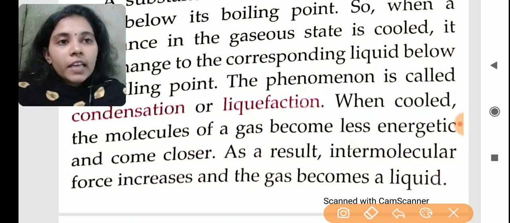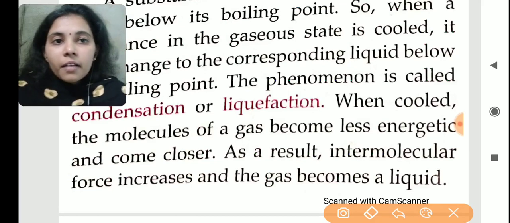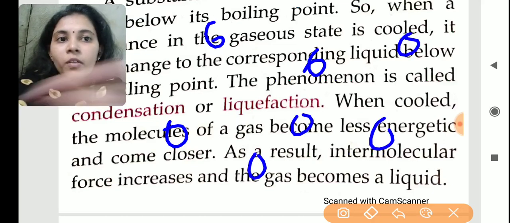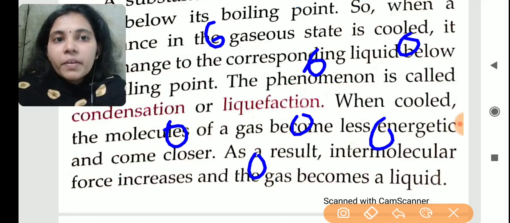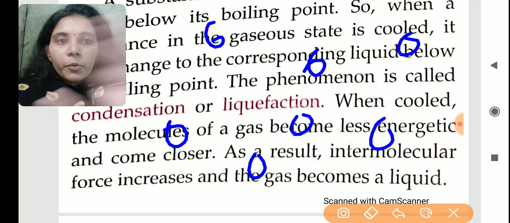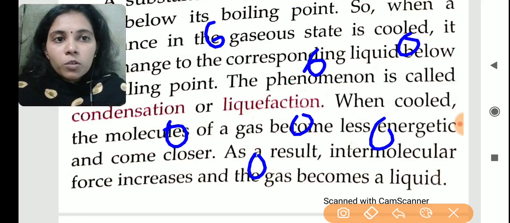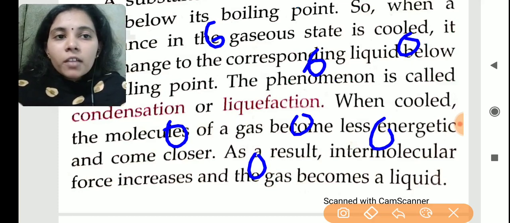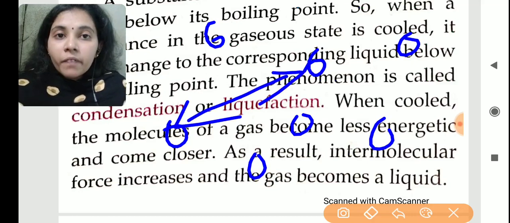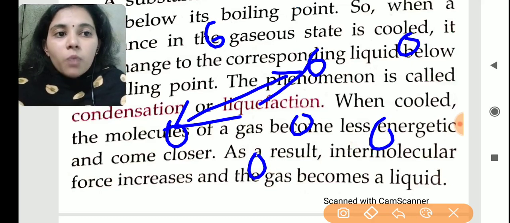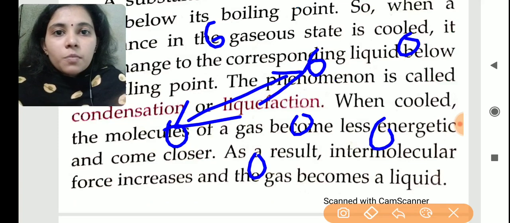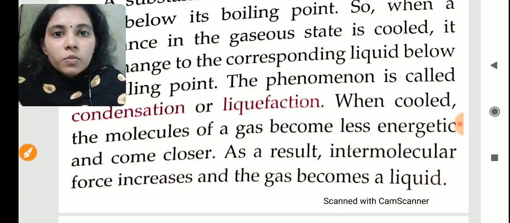See, now if we take this screen as a gas, here so many gas molecules are there. Let it be water vapor. So when we are cooling these gas molecules, if the atmosphere is very chilled, if there is no sunlight, what will happen? These water molecules in the gaseous state have large intermolecular space. But when we cool the water molecules, these gas molecules will come closer, in this way.